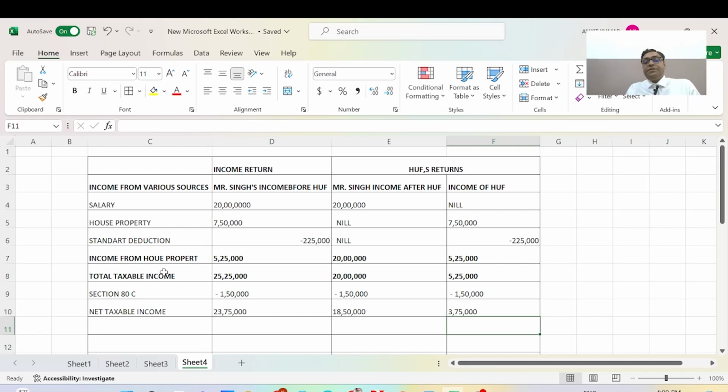This is a very important question. Why not mention here the income of HUF? Because this salary is of an individual. This is not income of a HUF. This will be considered as a Hindu undivided family income and not taxable here individually. And in house property, now we will calculate the tax payable.